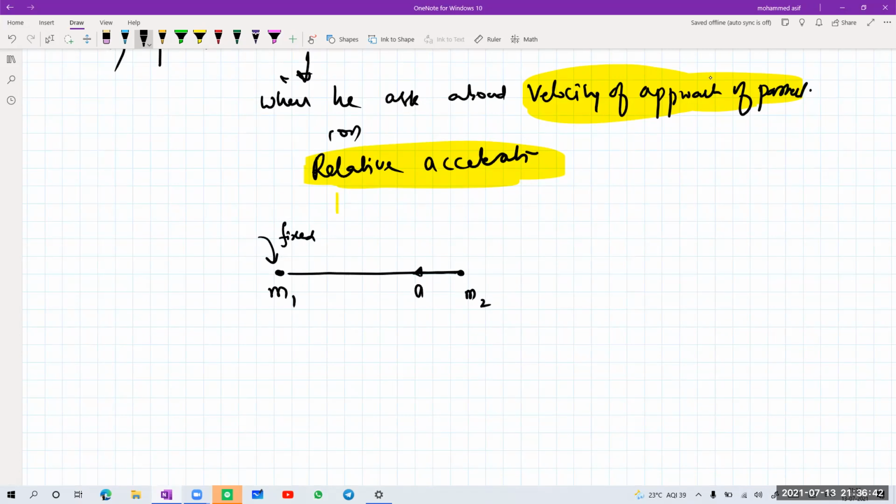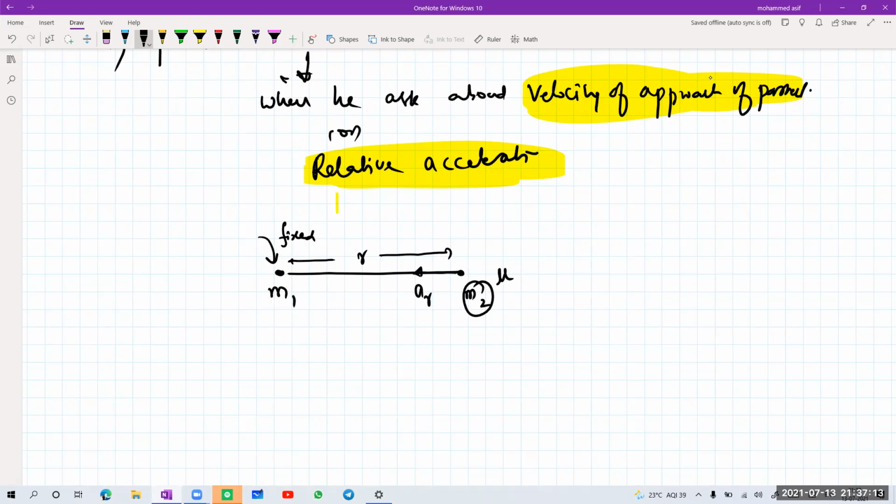With their acceleration, say for example, AR, and the distance between them is say R. We are considering M2 to be equal to the reduced mass, that is nothing but mu. I'm using the reduced mass because both of them are approaching, but I'm making one particle fixed, though actually both are moving. When I keep one particle fixed as the reference, the other particle M2 might be moving towards M1.